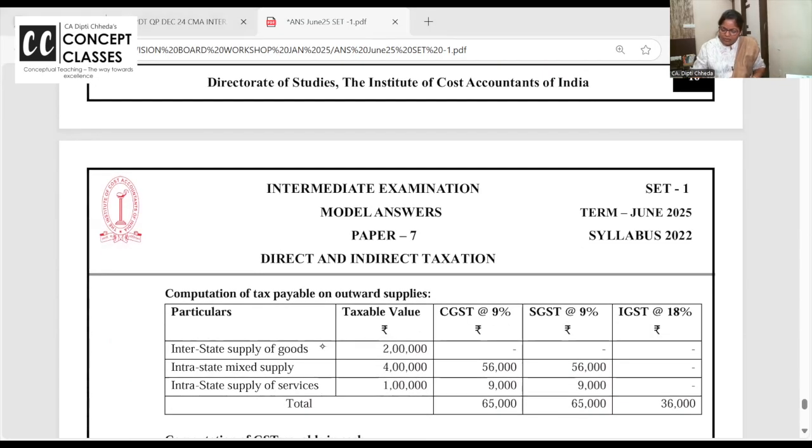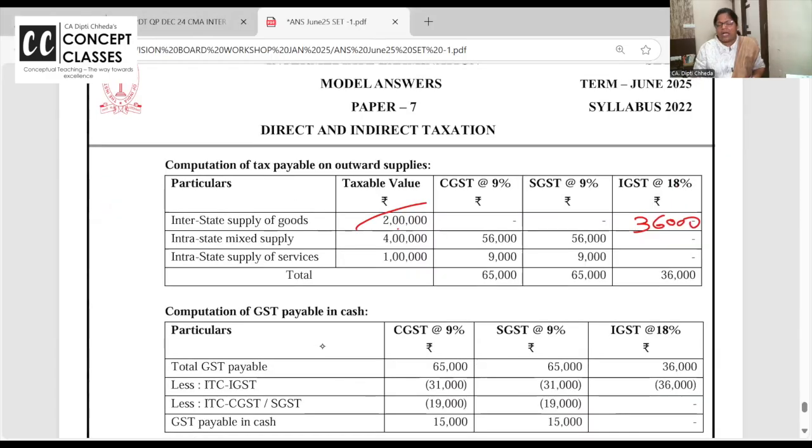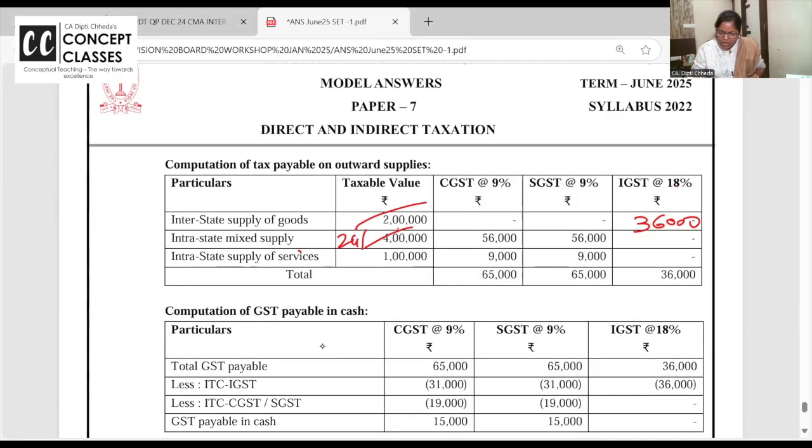Now output. First item only they gave you, dear students, was interstate. So there's a printing mistake. 2 lakh ka 18%, 36,000 aega. It's a printing mistake. Intrastate, it was mixed supply. So charge 24%. 4 lakh.